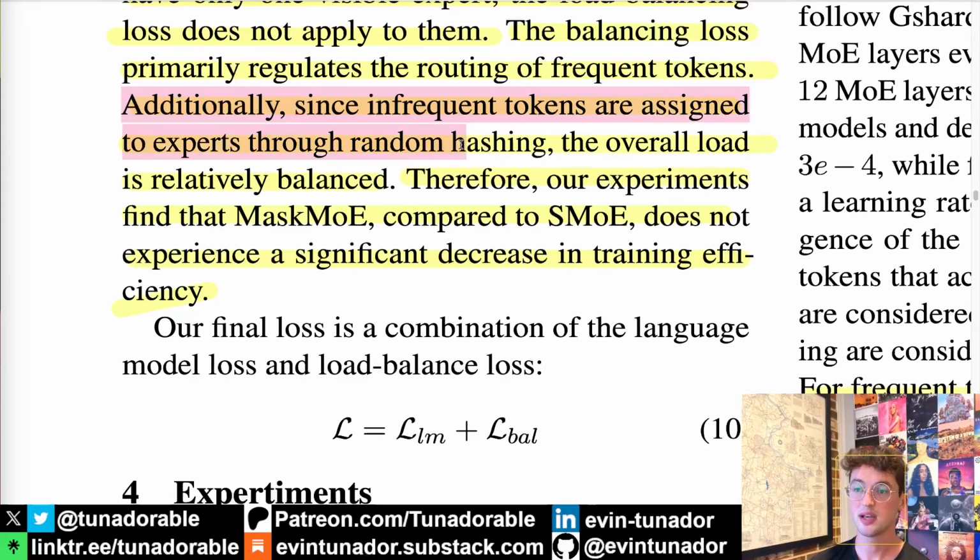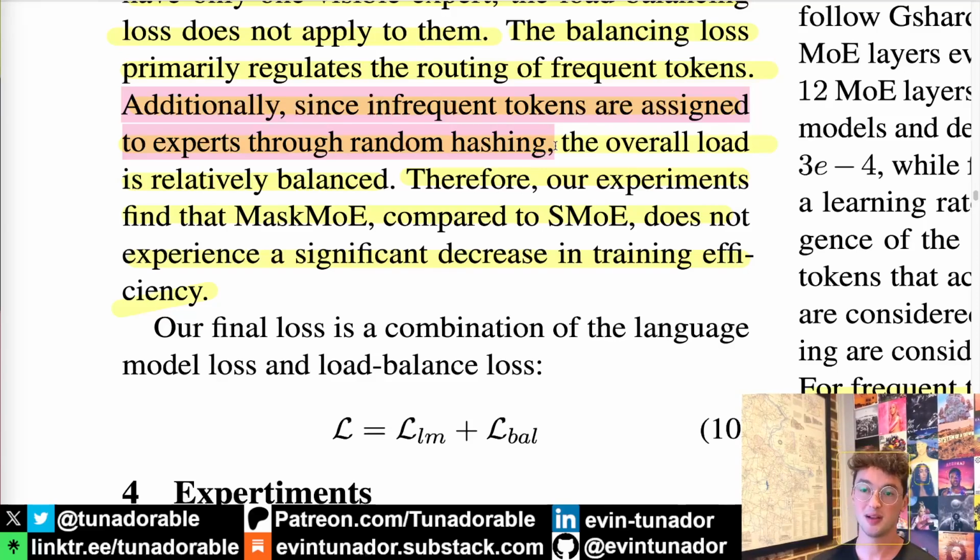Additionally, to be clear, the way we actually set up this mask for the infrequent tokens and the frequent ones is through hashing, when we decide which specific experts get access. So it's not like every single infrequent token gets the same expert. Every single infrequent token gets an expert. There might be a lot of overlap if there are far fewer experts than tokens, obviously, but we do not have just one expert being used for all infrequent tokens.